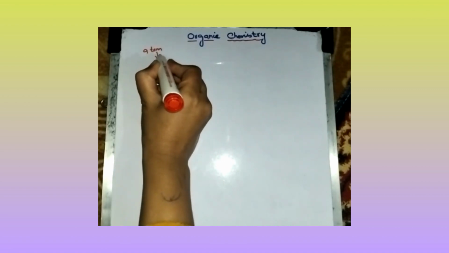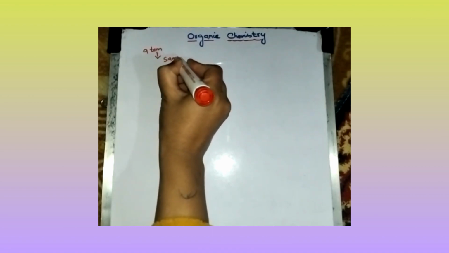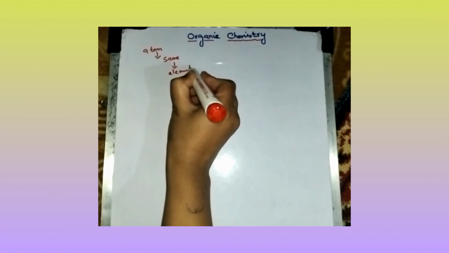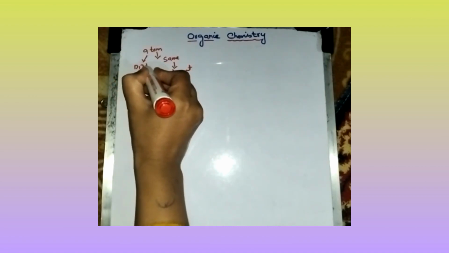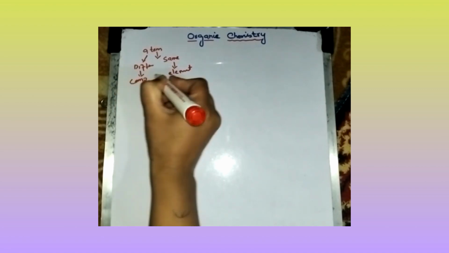First we start from atom. As you know, atom is the smallest particle of matter. When same atoms combine with each other, they form element, and when different atoms combine, they will form compound.